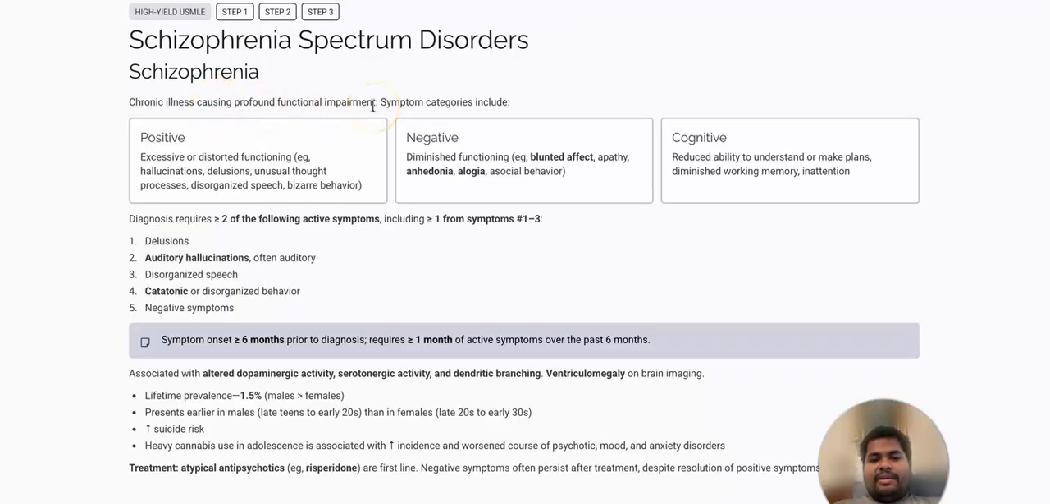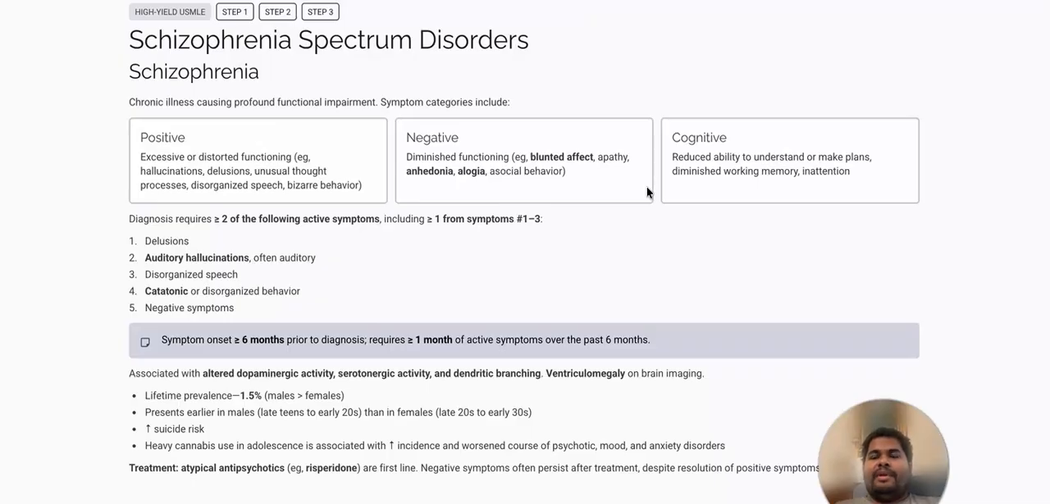So symptom categories include positive symptoms. Positive symptoms can be excessive or distorted functioning, for example hallucination, delusion, unusual thought processes, disorganized speech, bizarre behavior. Negative symptoms can include a blunted affect, apathy, anhedonia, alogia, asocial behavior. In cognitive symptoms, the person may have reduced ability to understand or make plans, diminished working memory, and inattention.